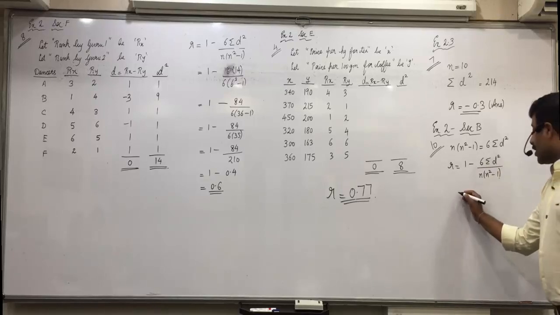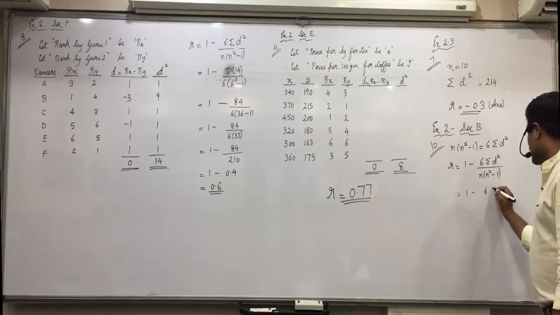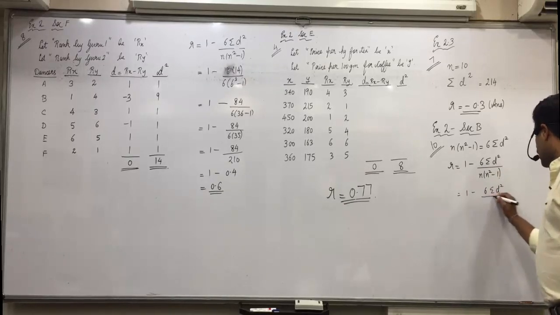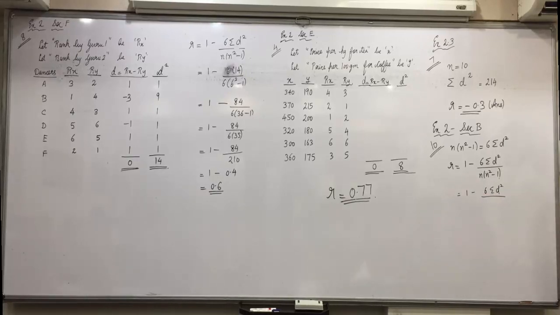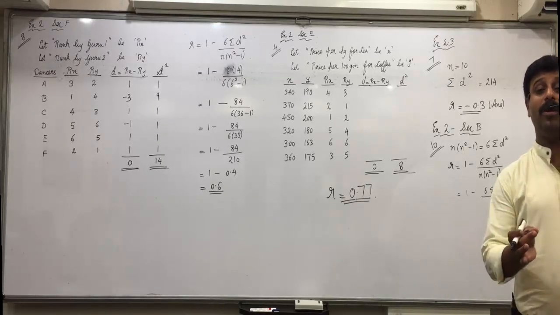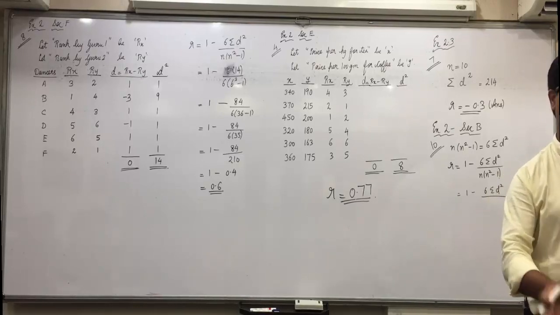Keep standing. So 1 minus 6 sigma d square. Yes, Vanshi, what will I write in the denominator? n into n square minus 1.